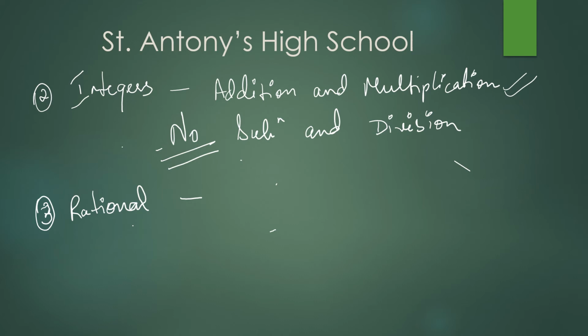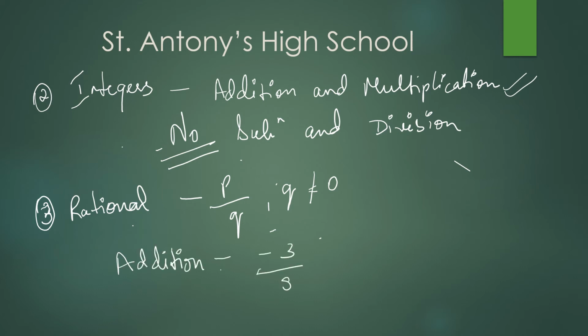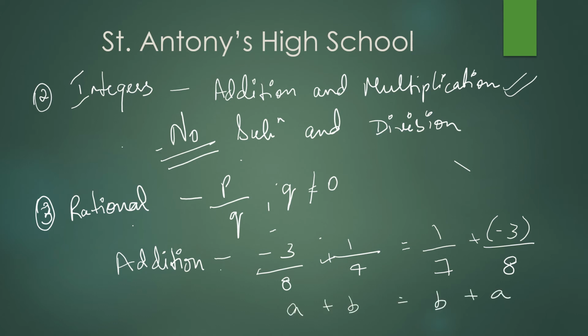So now we pass on to rational numbers. Rational, you know, p by q, where q is not equal to 0. Now take addition. Minus 3 by 8 plus 1 by 7 is equal to 1 by 7 plus minus 3 by 8. So a plus b is equal to b plus a. It is possible.